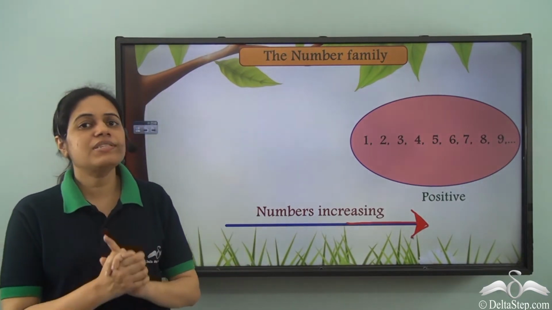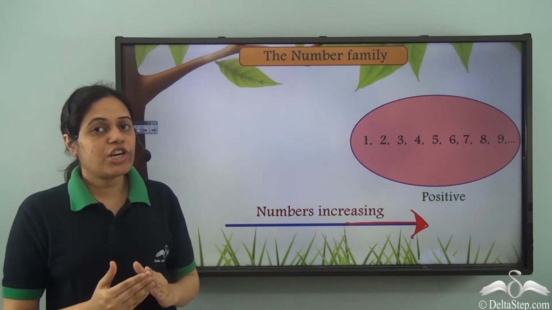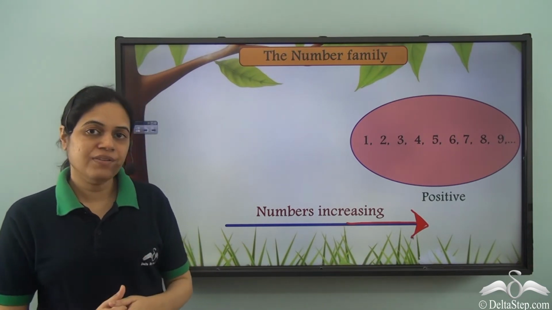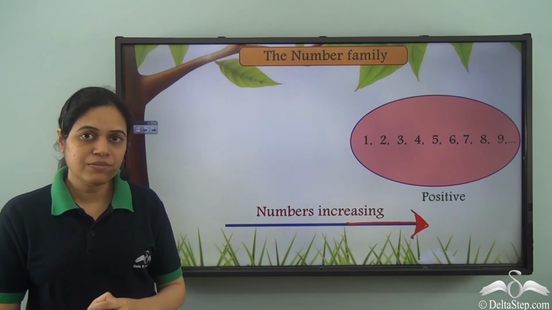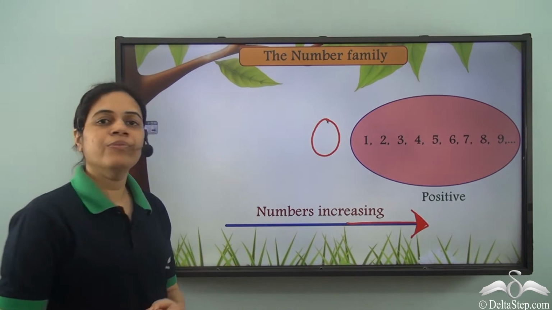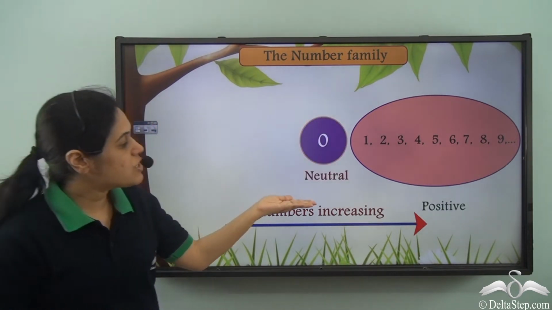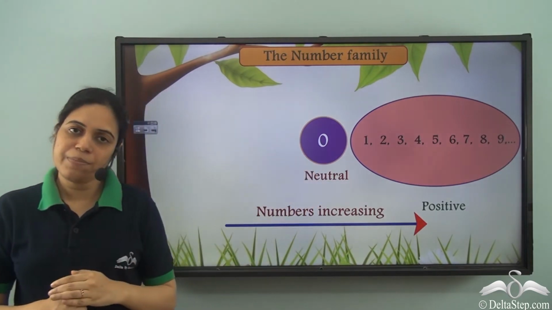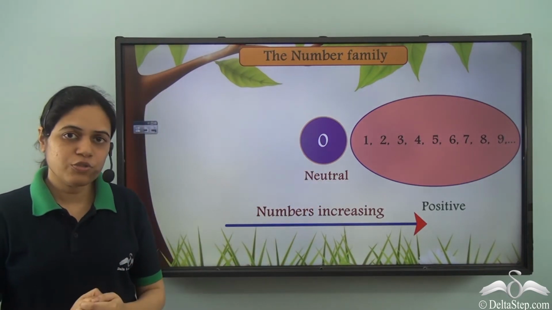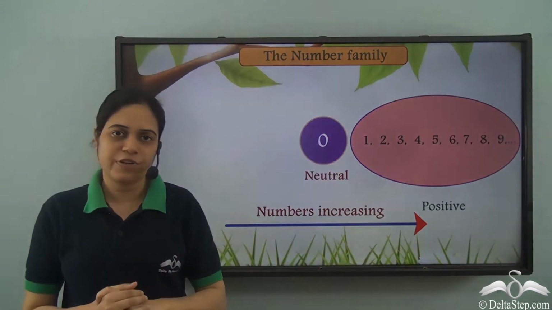Now, there was another important number that we learned, which comes before 1. What was that number? That number is 0. So the number 0 is called the neutral number. Why is it called the neutral number? Because it has no sign ahead of it.